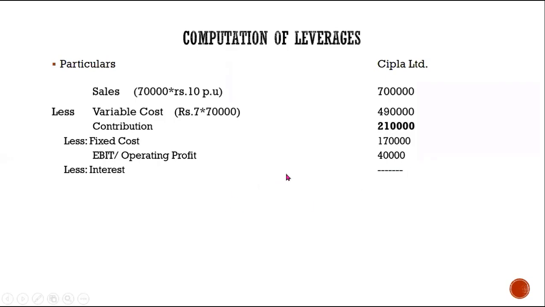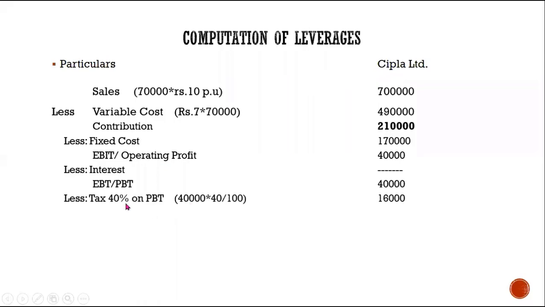Only when a company has debentures in its capital structure do you have to pay interest on them. So contribution minus fixed cost gives EBIT, which is 40,000, less no interest. So what we get is EBT, which is the same as EBIT, because we don't have any interest here.